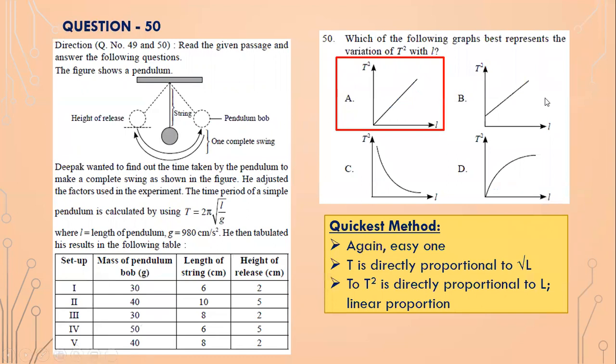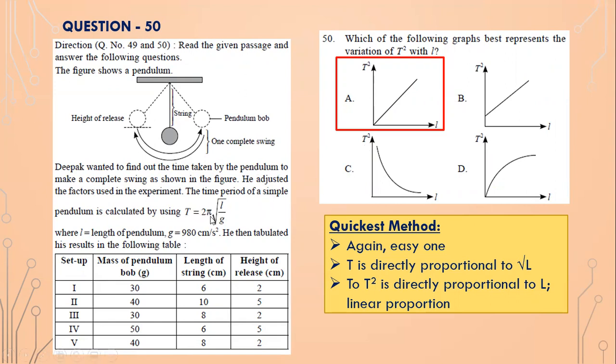Okay. Next one. So last question. Again, which of the following graphs best represents the variation of T square with L? Again, an easy question. Even though the question is big, it's an easy question. Normally in the question paper, if you find a question which is difficult, just mark that question as to be done. You can revisit that question at the end, and then you can solve such easy questions.